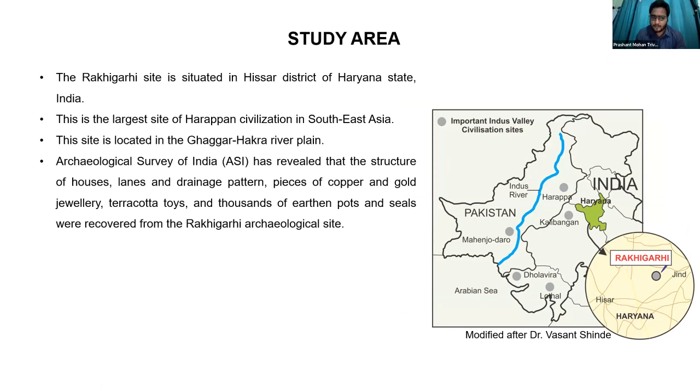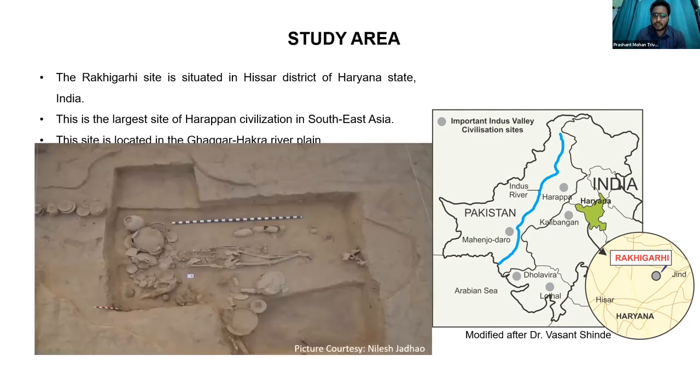in South Asia. This site is located in the Ghaggar-Hakra river plain, and according to the Archaeological Survey of India, they found several structures of houses, lanes, drainage systems, pieces of copper, and earthen pots, which were mainly recovered from the archaeological sites. Here you can see a picture where a skeleton and earthen pots were found. Now we come to the methodological part.